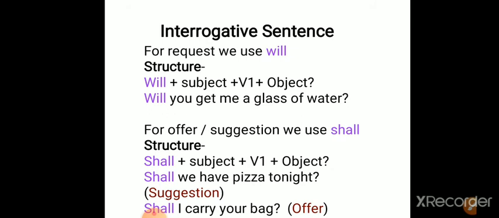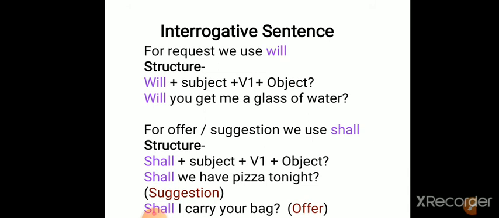Interrogative sentences. For request we use will. In interrogative sentences, we have to remember that we use will when we are requesting. The structure will be will plus subject plus V1 plus object. For example, will you get me a glass of water? That means you are requesting someone to give you a glass of water. So how will you say it? Will you get me a glass of water?